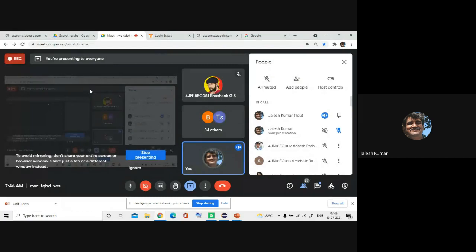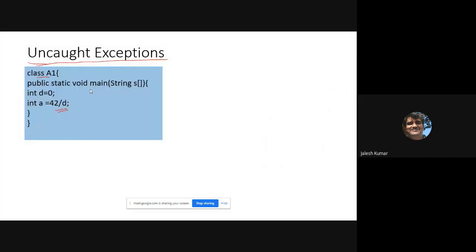Syntactically it is correct, so your compiler will never generate an error, because there is nothing wrong in this. Now when you run this program, you will get this exception.